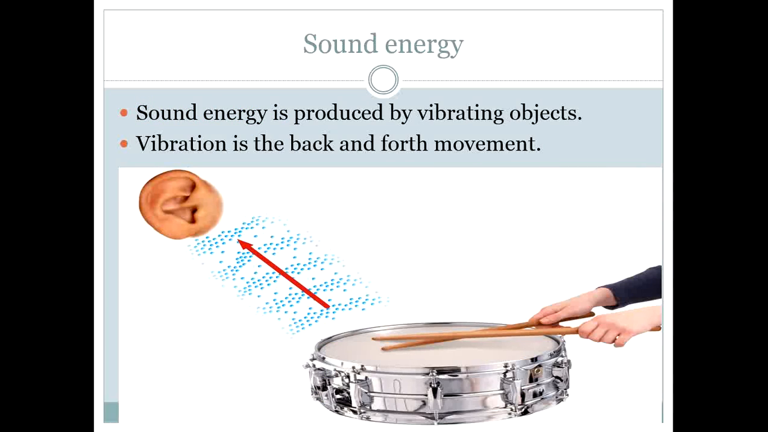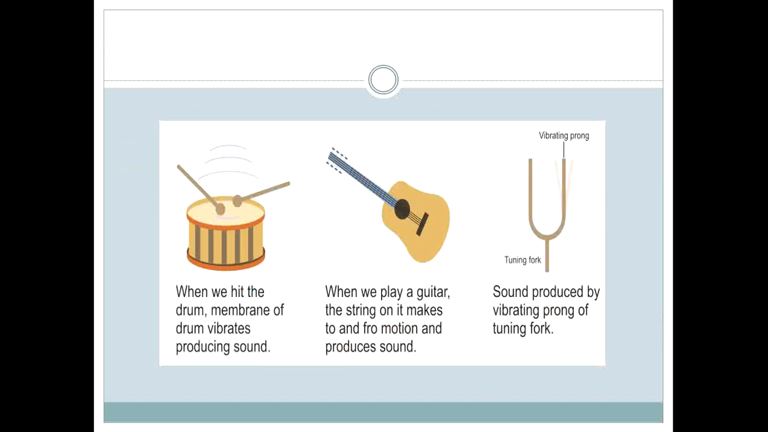Sound energy. Sound energy is produced by vibrating objects. Vibration is the back and forth movement of the particles. Sound energy is another example of kinetic energy, or energy of motion, because the particles move. Let us see these examples.